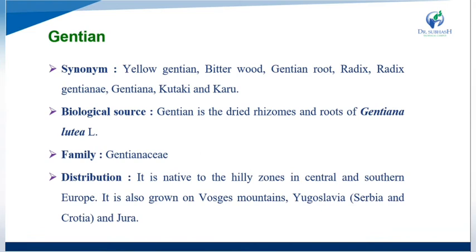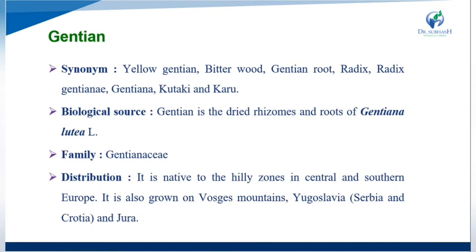So the first one is gentian. Synonyms are yellow gentian, bitterwood, gentian root, radix gentiani, gentiana, then kutaki and karu. These all are the synonyms of gentian. Its biological source is the dried rhizome and root of Gentiana lutea L.